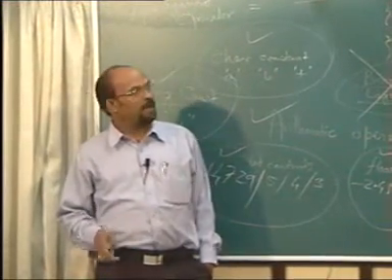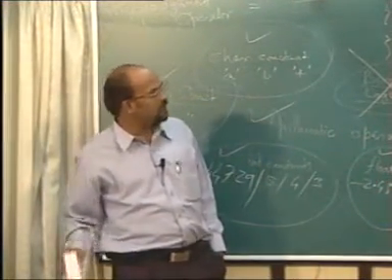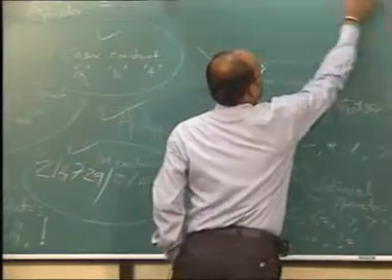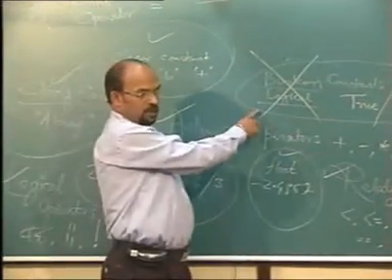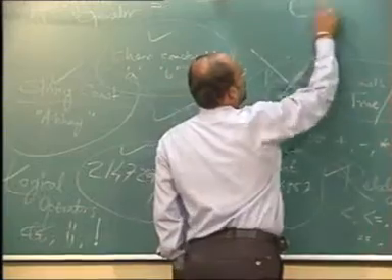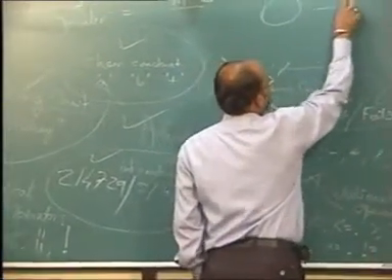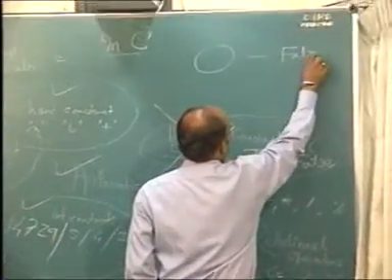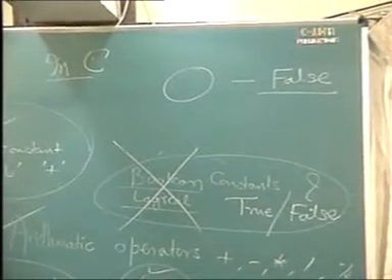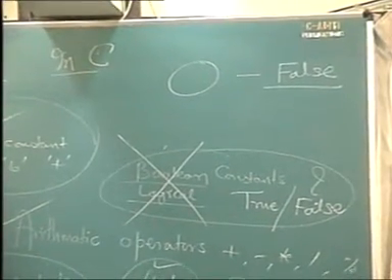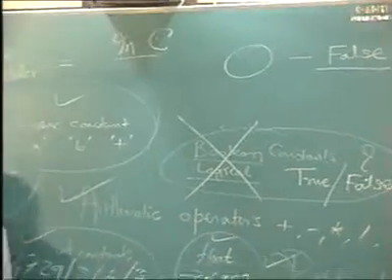And that's why, remember that in case of C language, to handle this particular thing, C defines 0 as false. If the value is 0, it means it is false.